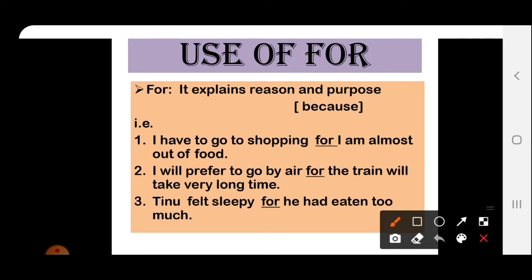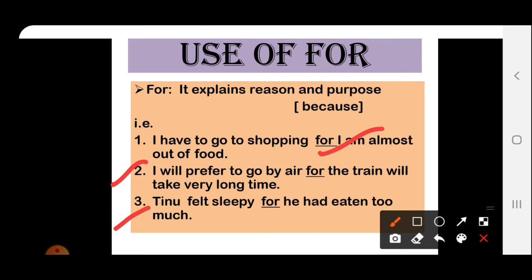But here we are not using "because". What we are using here as conjunction is "for". So in this way we will write here, I have to go to shopping for I am almost out of food. Next example is, I will prefer to go by air for the train will take very long time.